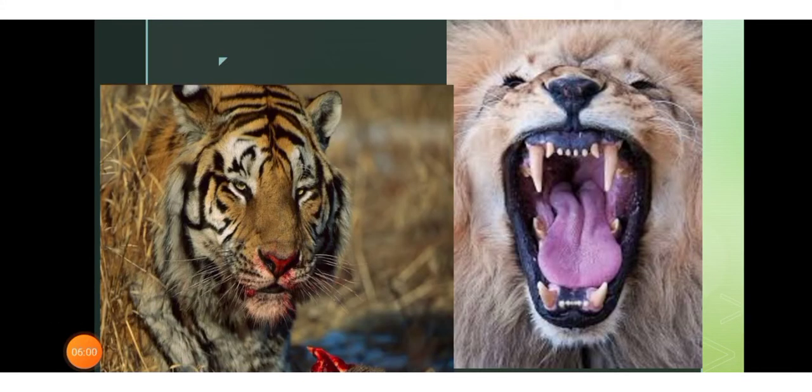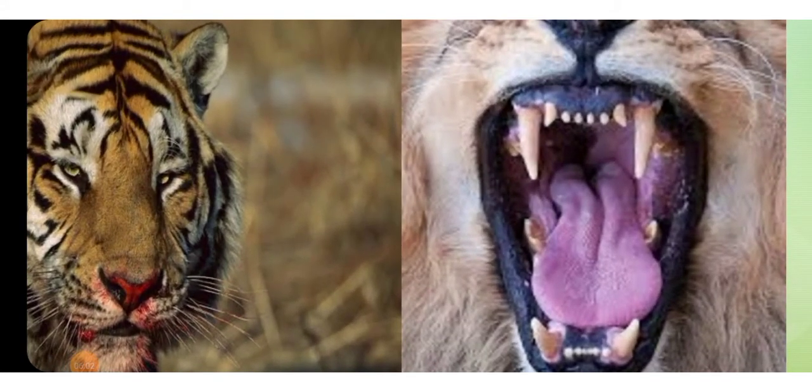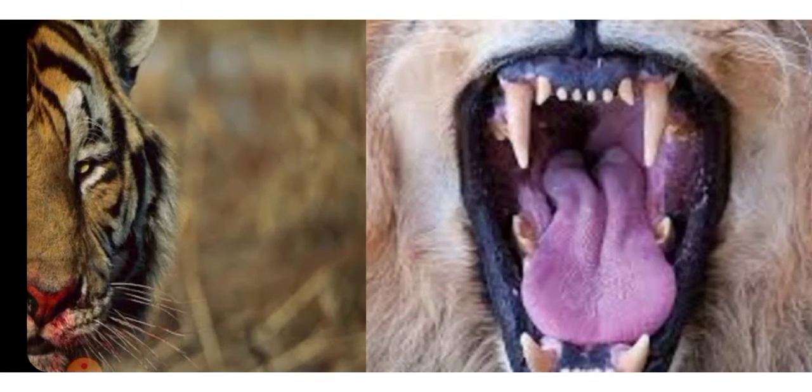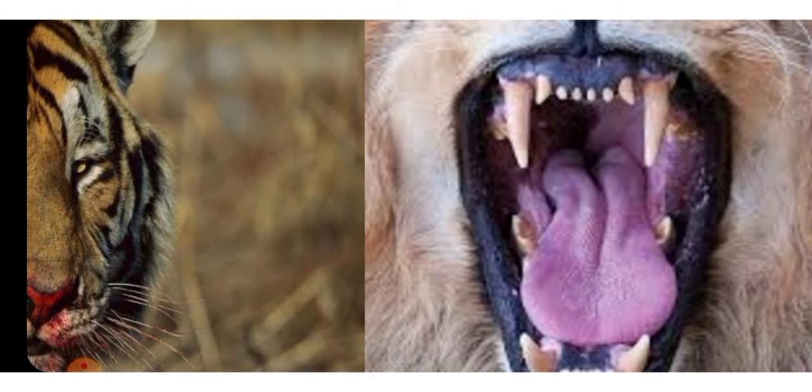As you can see here, carnivores like the lion and tiger have very sharp, pointed teeth to tear flesh. The tongue is also muscular and strong. Their canines and incisors are well developed. Carnivores need canines to kill and tear the meat.